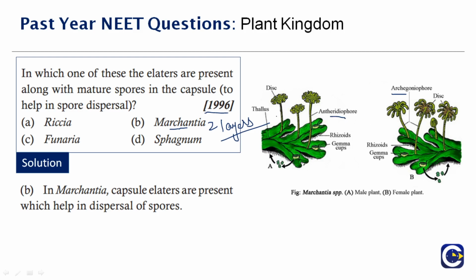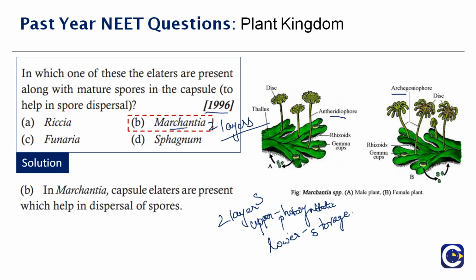As I already discussed, elaters are responsible for spore dissemination. I talked about two layers here: the upper layer is the photosynthetic layer, while the lower is the storage layer. These are the unique features of Marchantia, which is one among the liverworts. Therefore, the correct answer is option B, Marchantia.